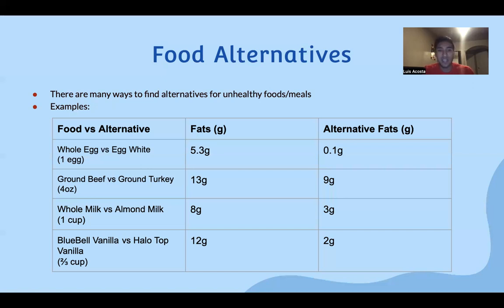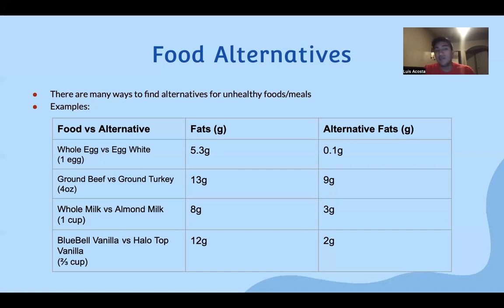Ground beef versus ground turkey, 4 ounces: 13 grams of fat in ground beef and 9 grams of fat in ground turkey. Whole milk is something I used to consume a lot as a kid as well. There are 8 grams of fat in 1 cup of whole milk, and almond milk is the only milk I consume now. In 1 cup of almond milk, there are 3 grams of fat.